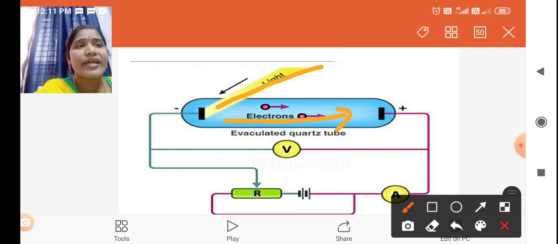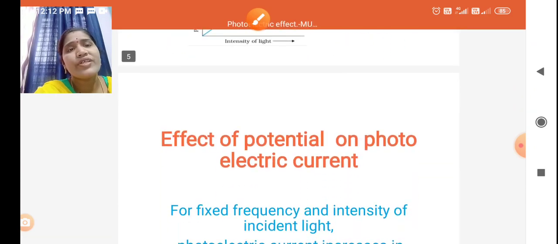So the frequency of incident light affects only the kinetic energy of the photoelectrons, not the photocurrent. The photocurrent neither increases nor decreases if you change the frequency of light. So this is about the frequency of light.